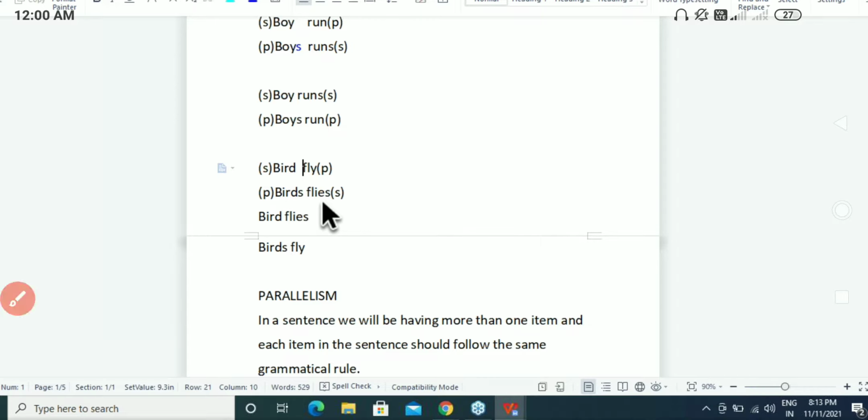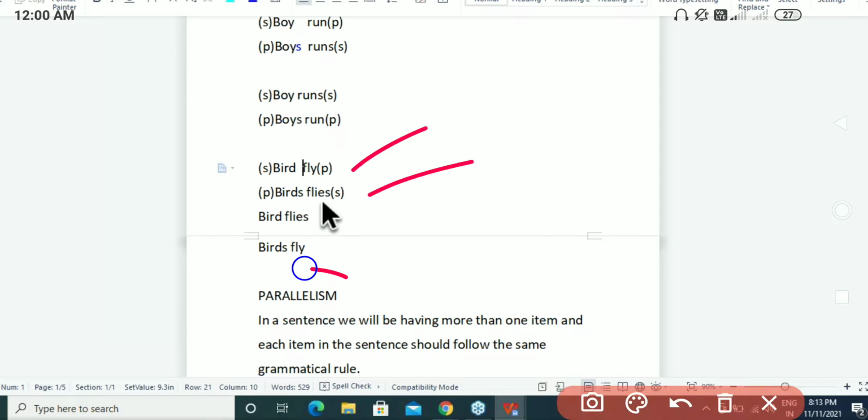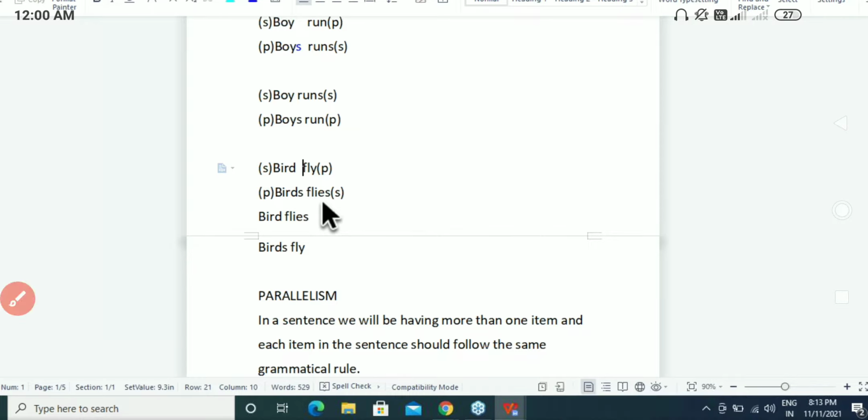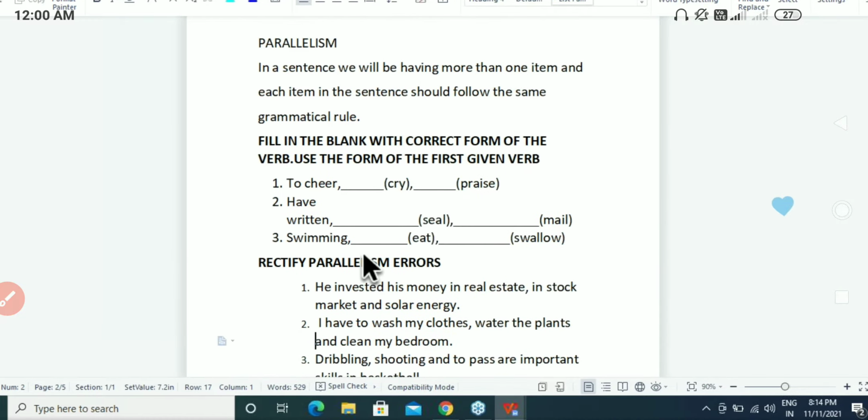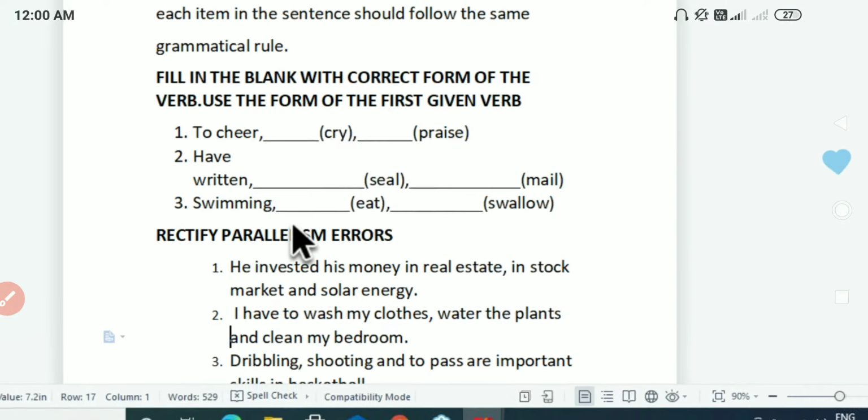So after that we are having another topic here, that is parallelism. So what is the meaning of parallelism? So it is basically following the sequence, guys. In a sentence we will be having more than one item, and each item in the sentence should follow the same grammatical rule. So in a sentence we will be having three items, okay. So each item should be following the same pattern there. So that is parallelism. I'll show you the example so that you can understand. Alright, so now just focus on these things, guys.